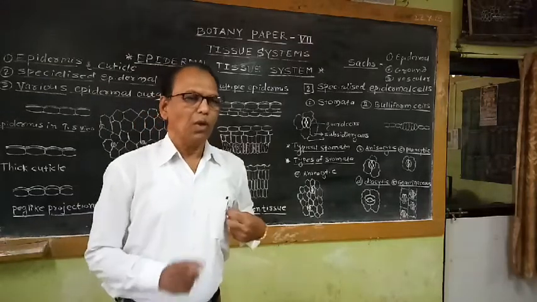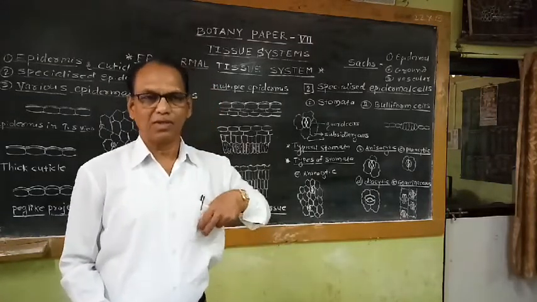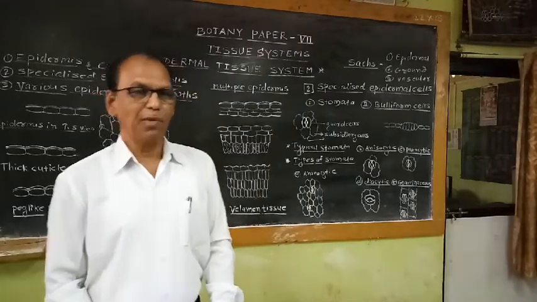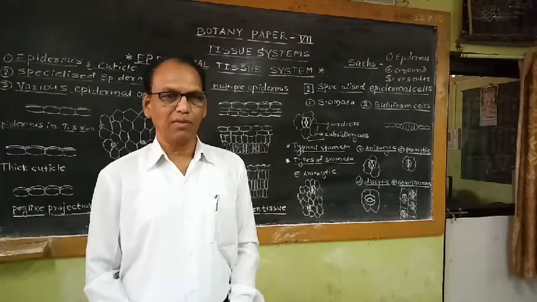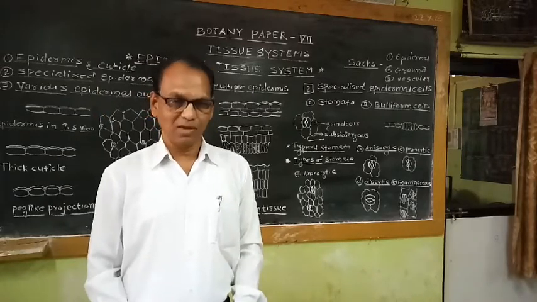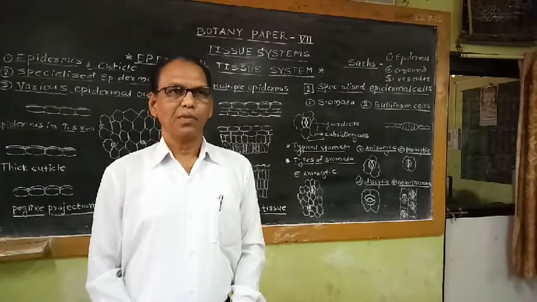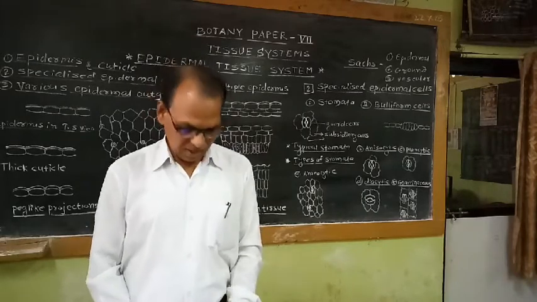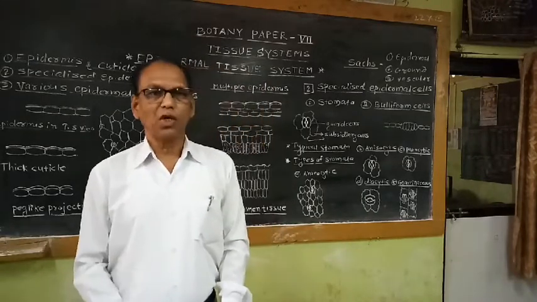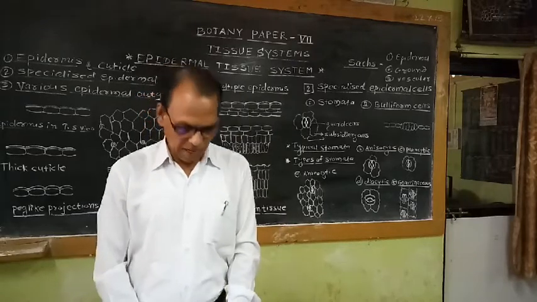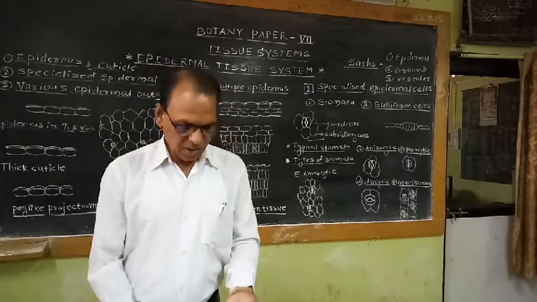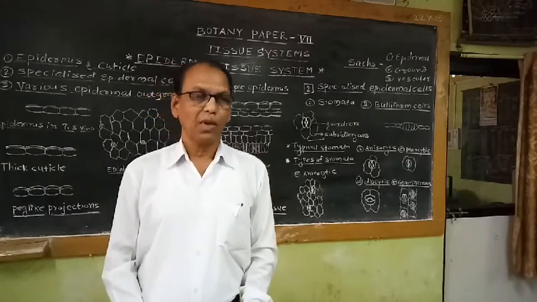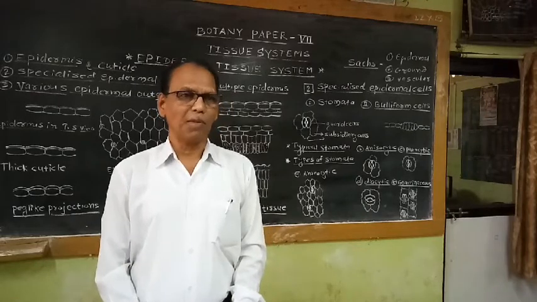We know very well the meaning of the term epidermis. Epidermis is a term taken from two Greek words. Epi means above, derma means layer or skin. That means the outermost layer of cells present on each and every organ of the plant body is commonly called epidermis. Epidermis is the outermost protective layer present on each and every organ of the plant.